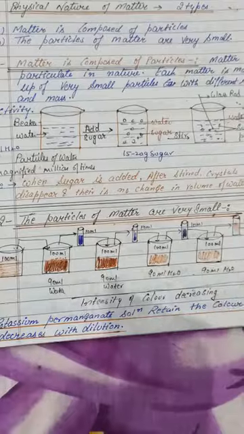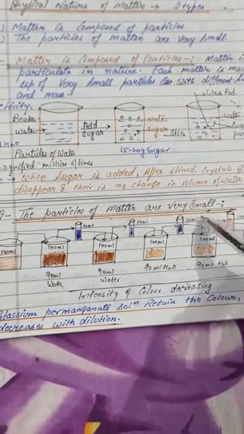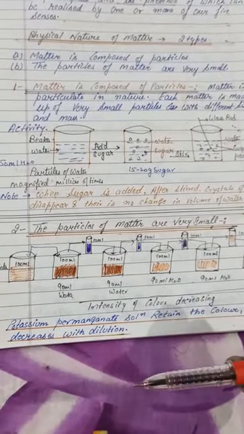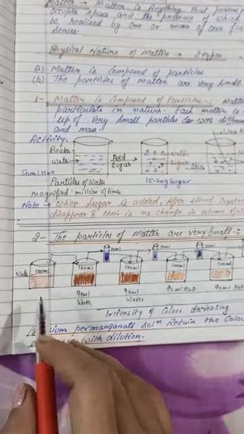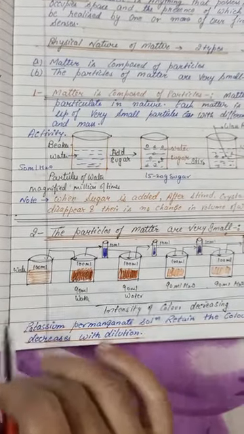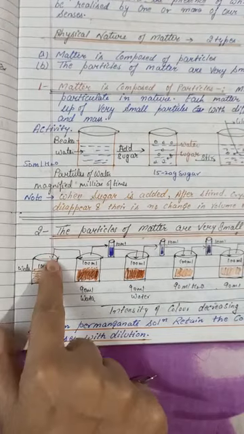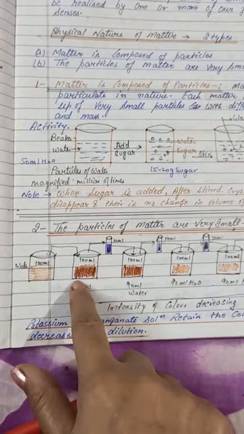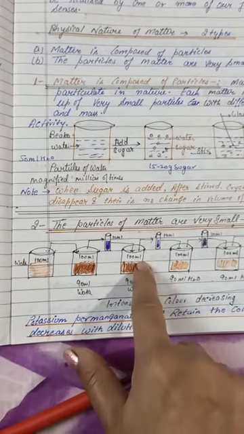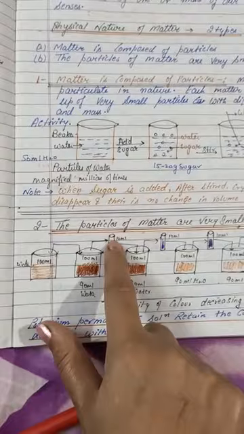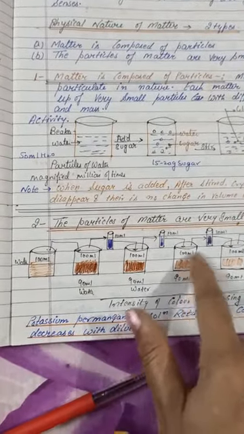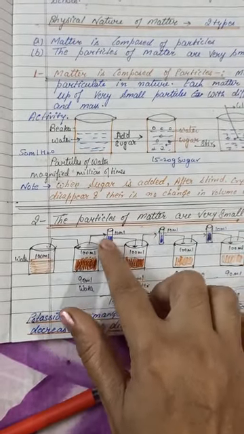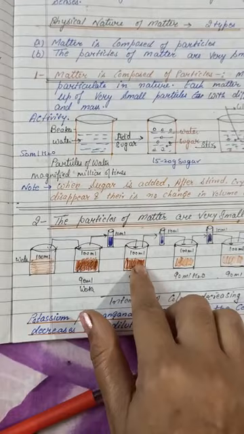Second one, the particles of matter are very small. In this one we have taken potassium permanganate. In the first beaker we have taken 100 ml of water and added potassium permanganate, and the color is fully purple. From this beaker we take 10 ml and put it in 90 ml of water. Now 90 ml plus 10 ml becomes 100 ml.